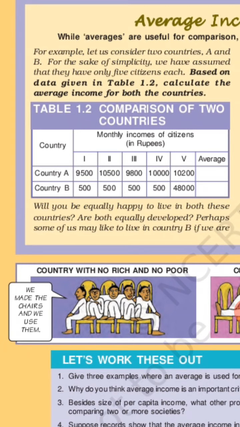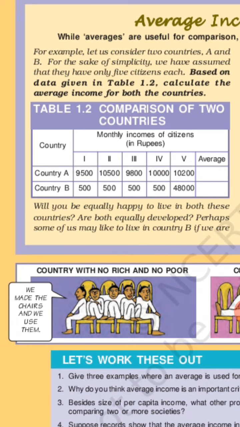To understand how averages are used and how averages can hide disparities, we have to consider how many citizens are there in one country. Country A only 5, and in country B only 5. 5 citizens each.